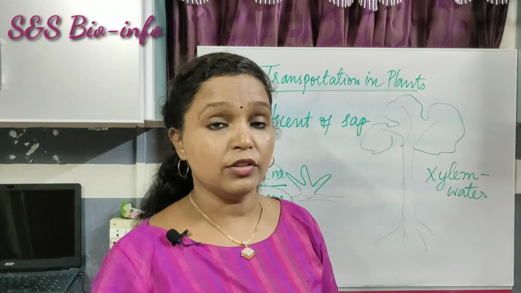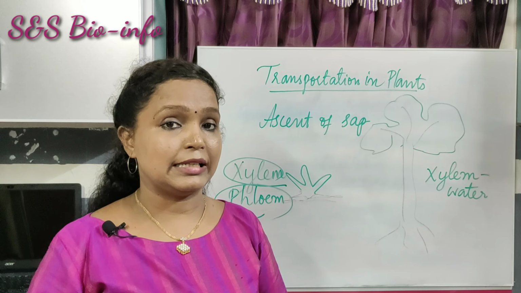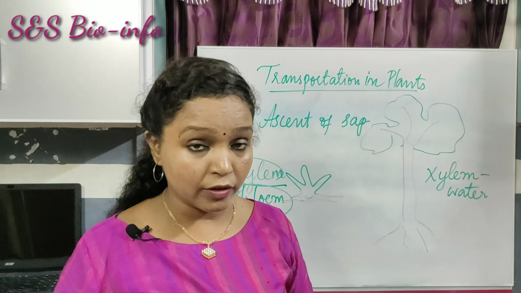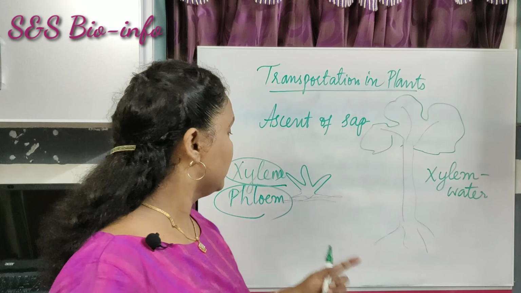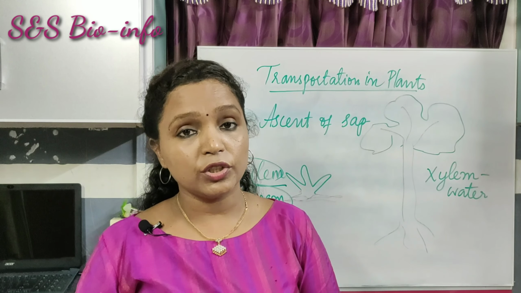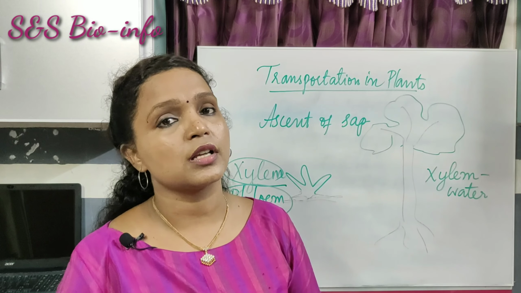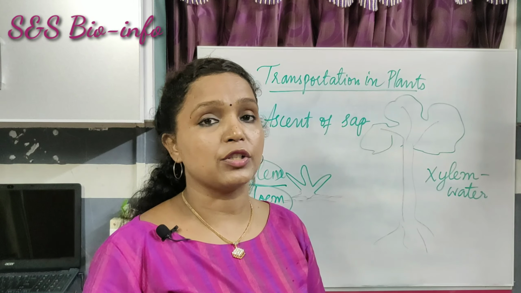Xylem is a permanent tissue which is used for conducting water from the roots to different parts of the body in upward direction, while the phloem is another permanent tissue which conducts the prepared food and other soluble substances from the leaves to different parts of the body.